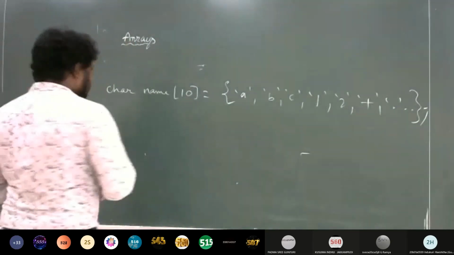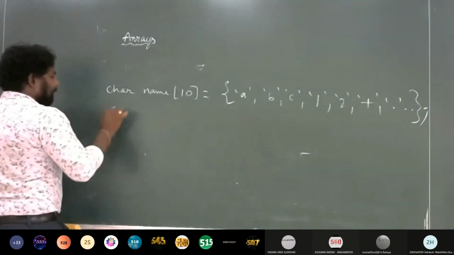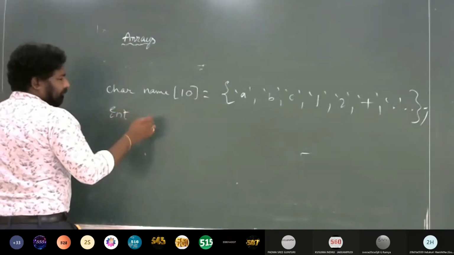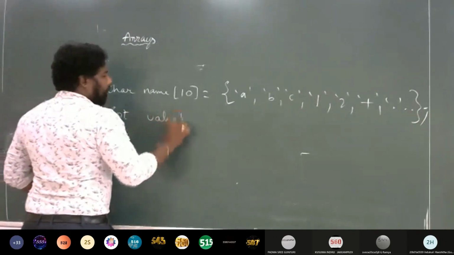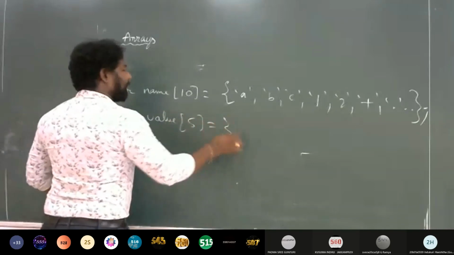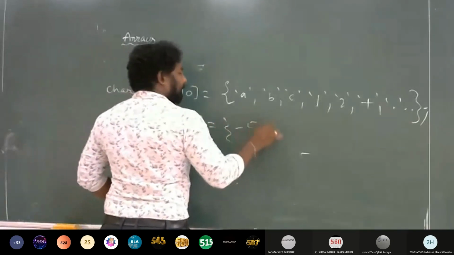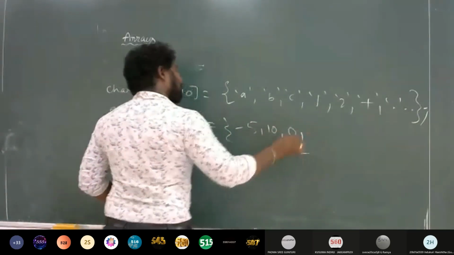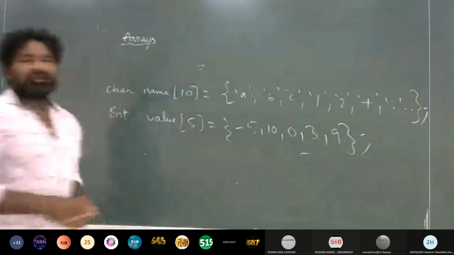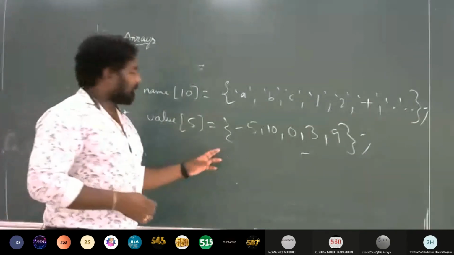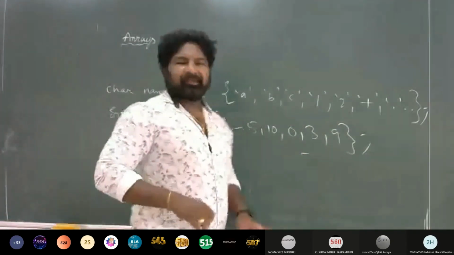Now, if I take an integer array like this, int values with size 5, I will write 5 numbers: -5, 10, 0, 3, 9. I have given 5 values separated by commas inside the braces, right?